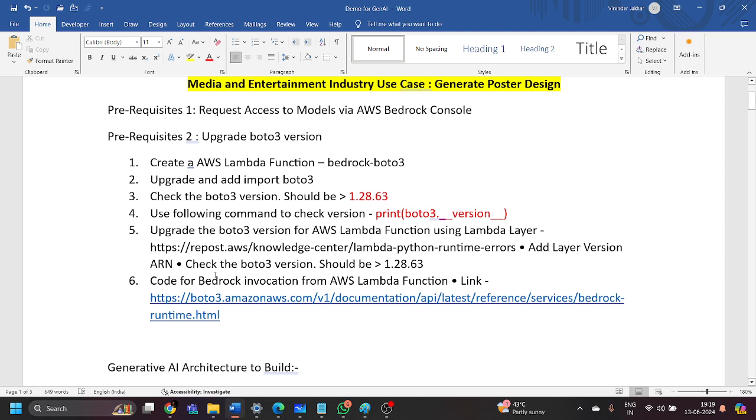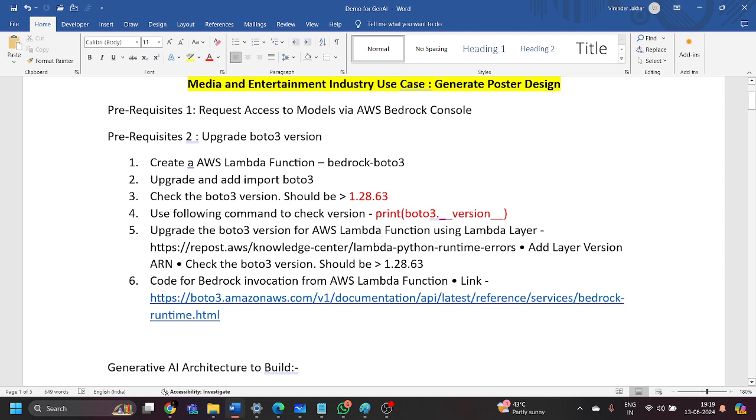But we don't have to do the second prerequisite, because in earlier times AWS did not have a dedicated version of Boto3 related to Bedrock integration with AWS Lambda. Now they have a dedicated version, and they have updated all the versions inside Bedrock and AWS Lambda. So now we don't need to upgrade this particular version.